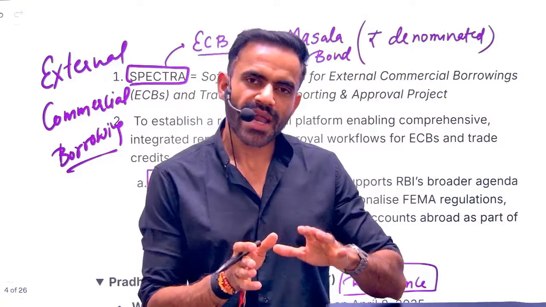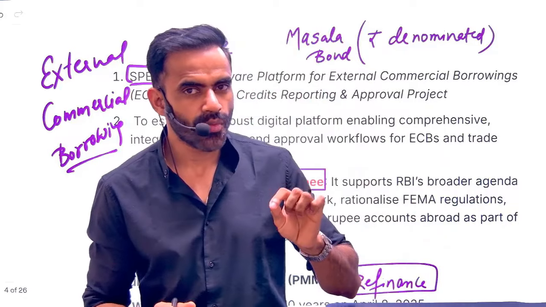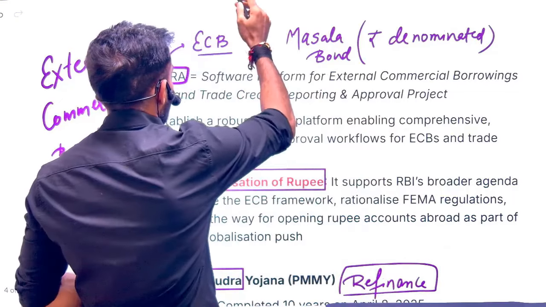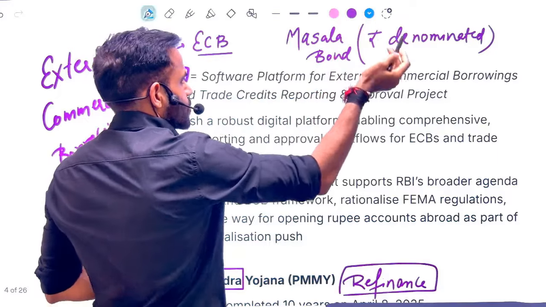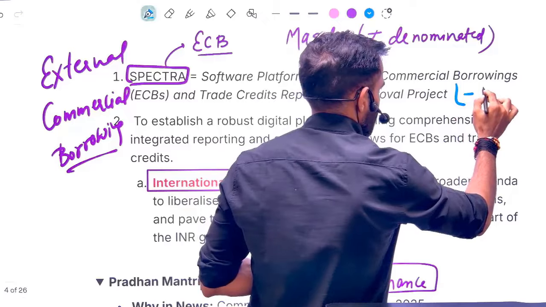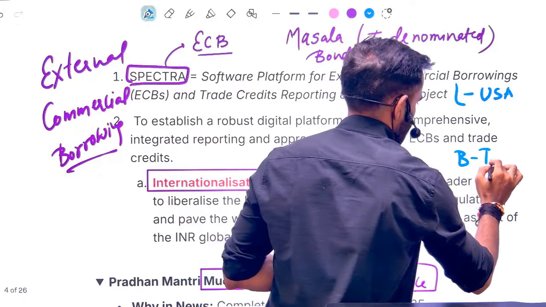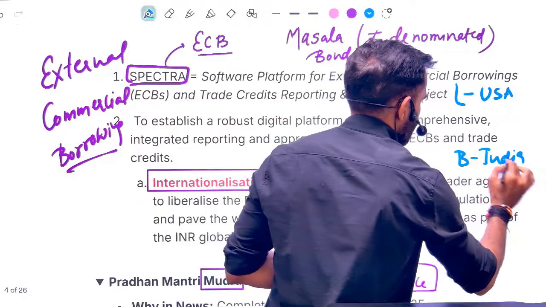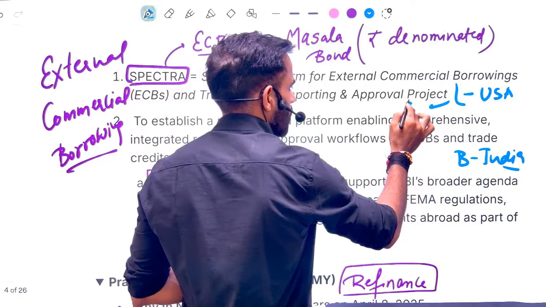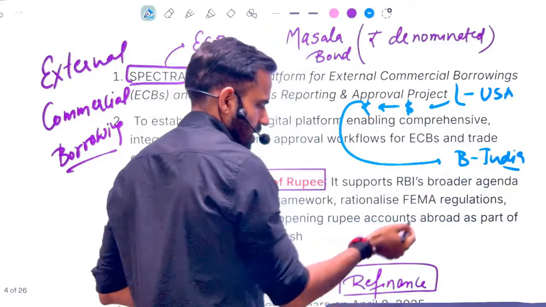Okay. To address this problem, we have masala bonds. Masala bonds are nothing but rupee denominated bonds. In a very simple sense, let me give you the same example. What is the situation of a masala bond? Let's say this is lender L and it is in USA, and this is the borrower, in India. In case of a masala bond, the lender will convert the dollar into rupee, and then give this rupee to the Indian borrower.